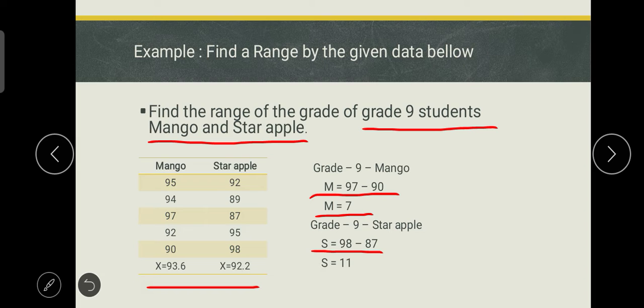Ipa-plus lang natin lahat ng data sa Mango. So, ayan, ipa-plus lang natin yung 95, 94, 97, 92, 90. Tapos, i-divide natin sa 5, since 5 kasi yung data na nandiyan. Sa Star Apple, same process lang din. Ipag-add natin, tapos i-divide natin sa 5. So, ang answer sa Mango is 93.6. Sa Star Apple naman is 92.2.